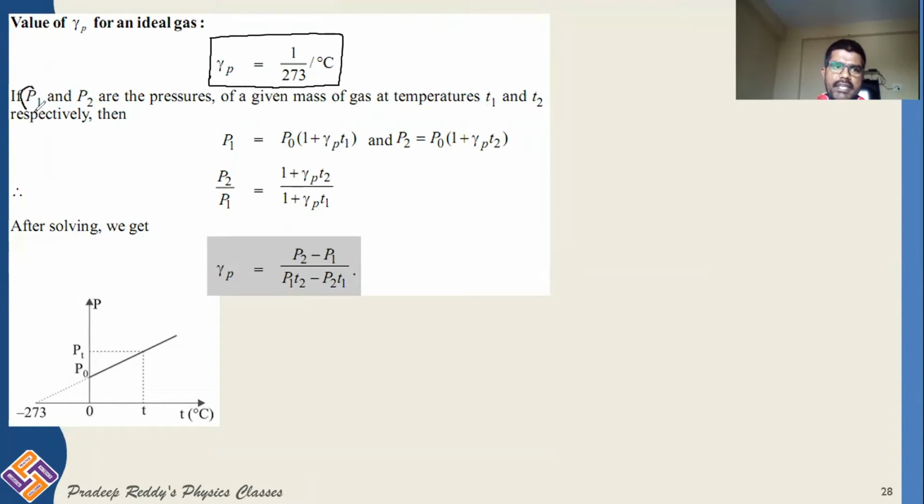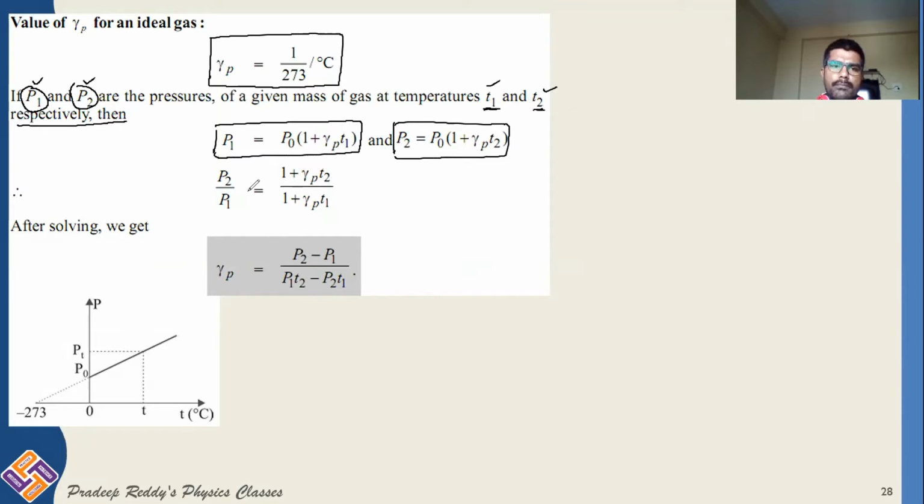Now let us consider if P1 and P2 are the pressures of a given mass of gas at a temperature T1 and T2 respectively. So pressure is P1 at a temperature T1. Pressure is P2 at temperature T2. Therefore, individually you can write down the equations P1 and P2. Taking ratio of these two, you can write P2 by P1 is equal to 1 plus gamma P into T2 divided by 1 plus gamma P into T1.